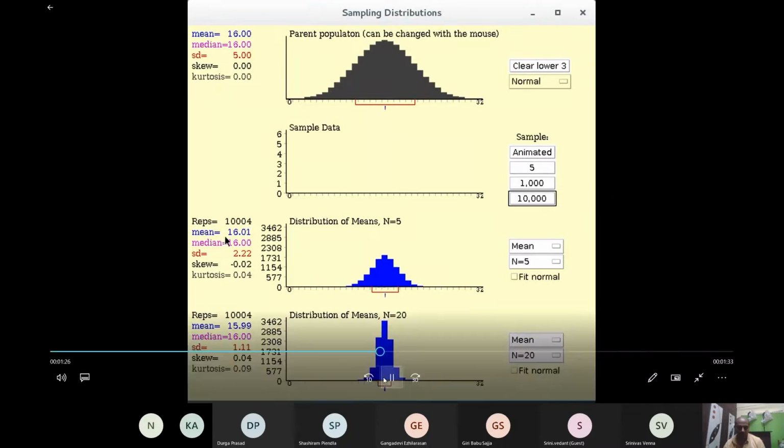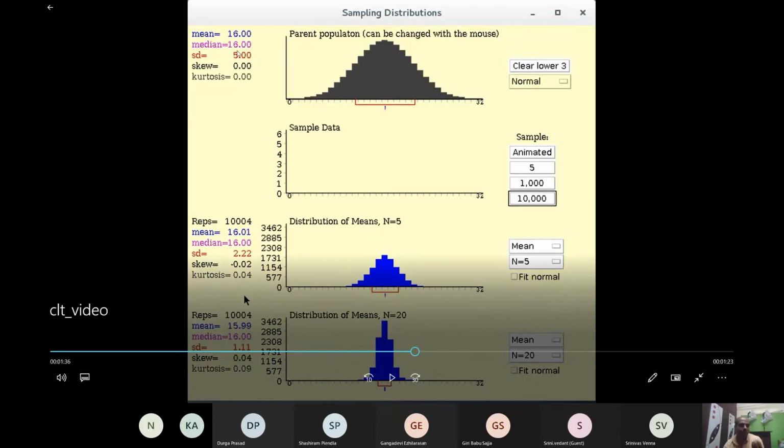So the mean here on this, for the 5 sample, is 116.01. On the population, it is 16. We have taken a population where we know mean and standard deviation. In general, in real time, you will not know the population's mean and standard deviation. But we'll take best approximations from the sample.